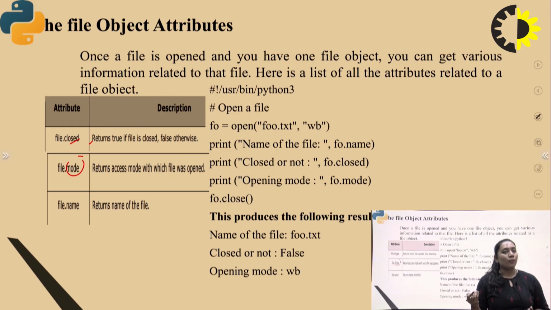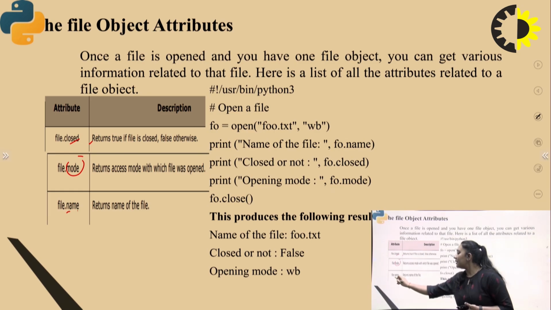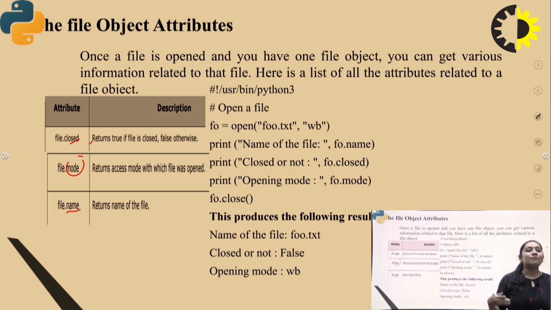Either it can be opened in a reading format, or it can be opened in a writing format. The third attribute of the file object in file handling in Python is the name, which returns the name of the file. Let's see a few examples of how file handling is performed in the Python interpreter.